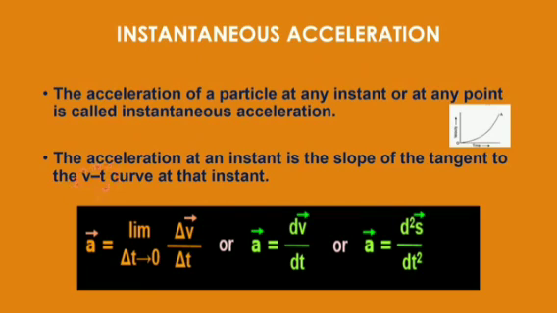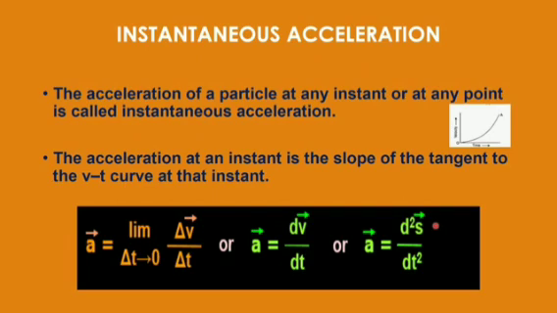So the acceleration time graph is not to be studied in much detail. You have to focus on the velocity time graph and the position time graphs, but you should know the acceleration time graph also for uniformly accelerated motion. It means non-uniform motion. This is when we are talking about instantaneous acceleration, it comes only in case of variable acceleration. It means acceleration is not constant.